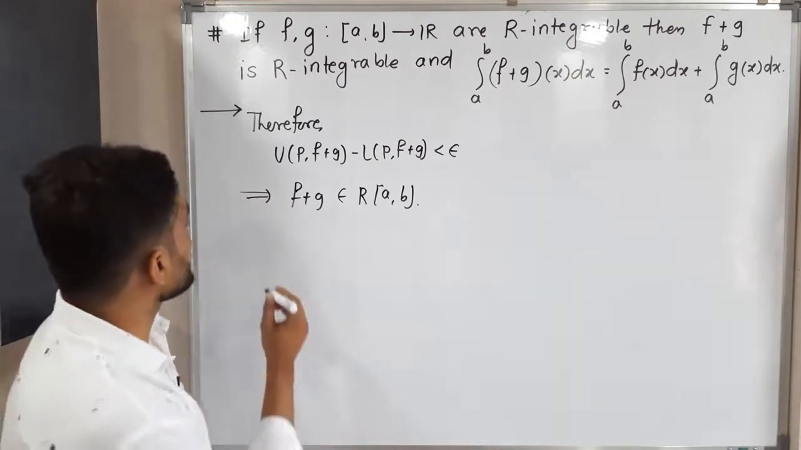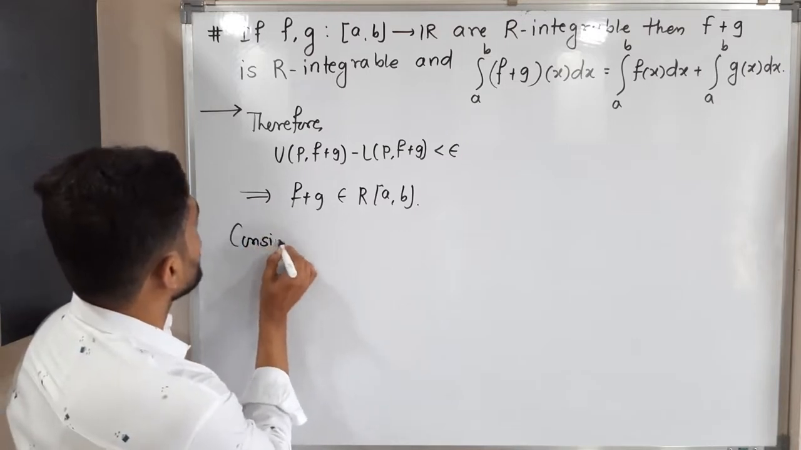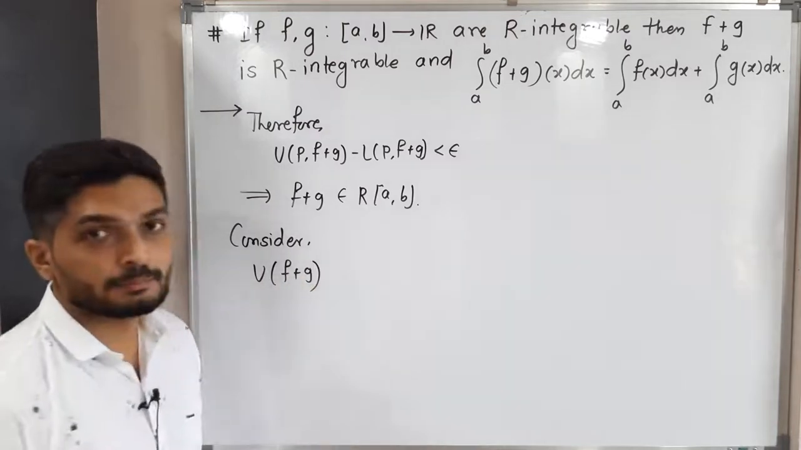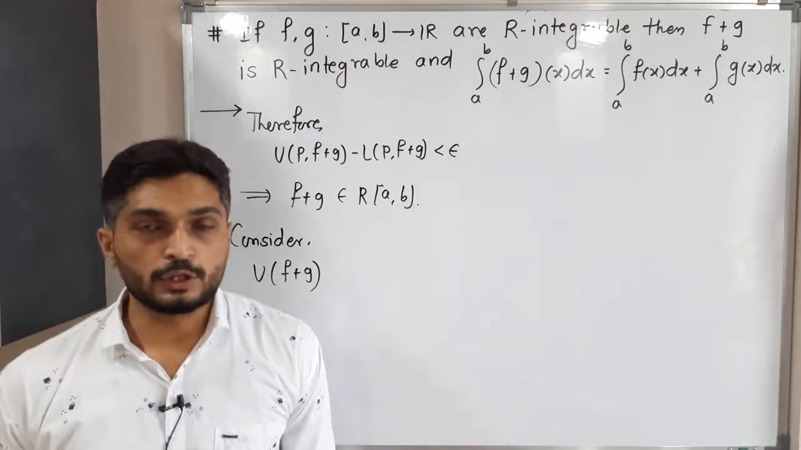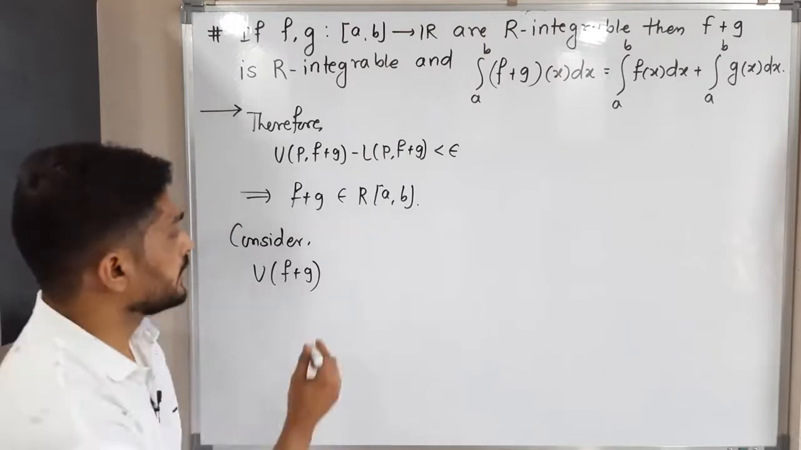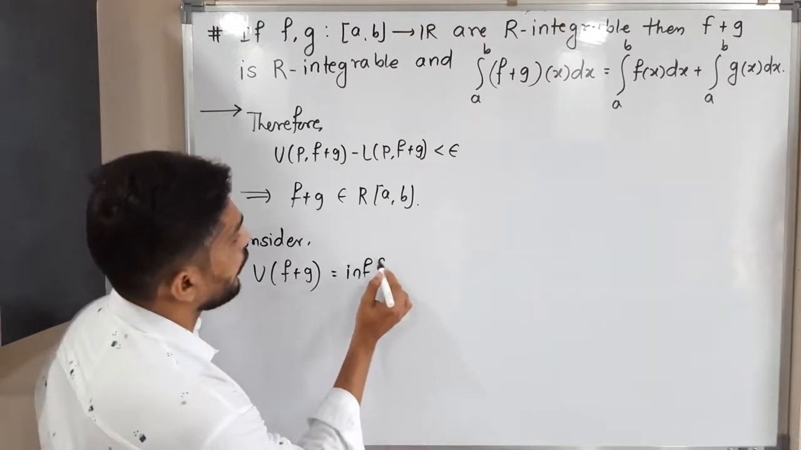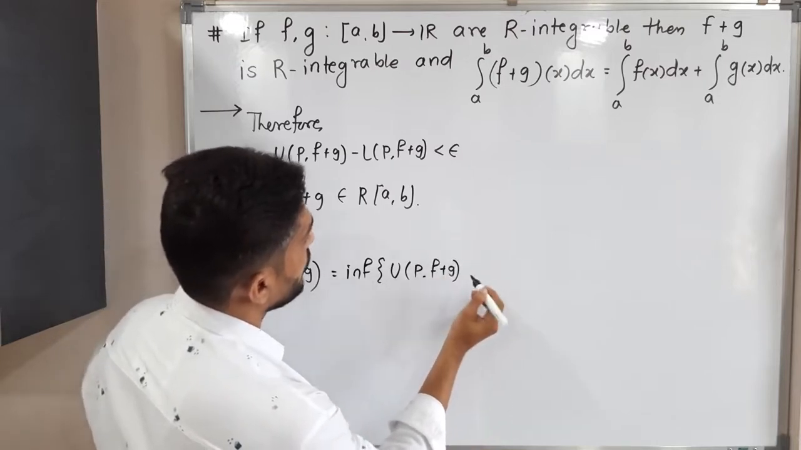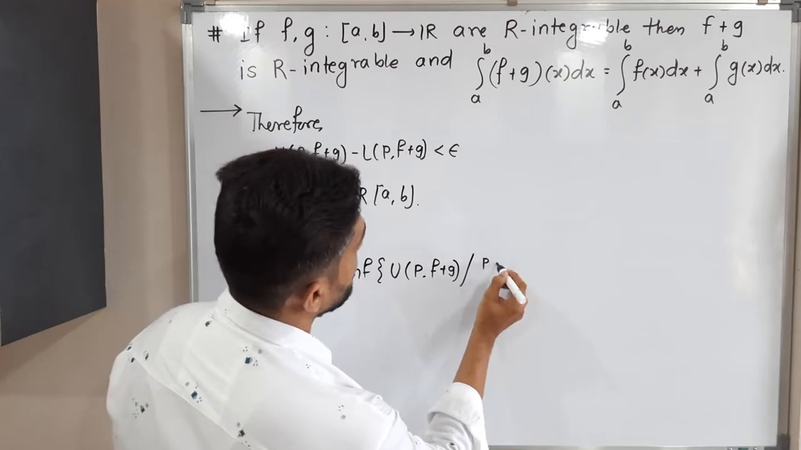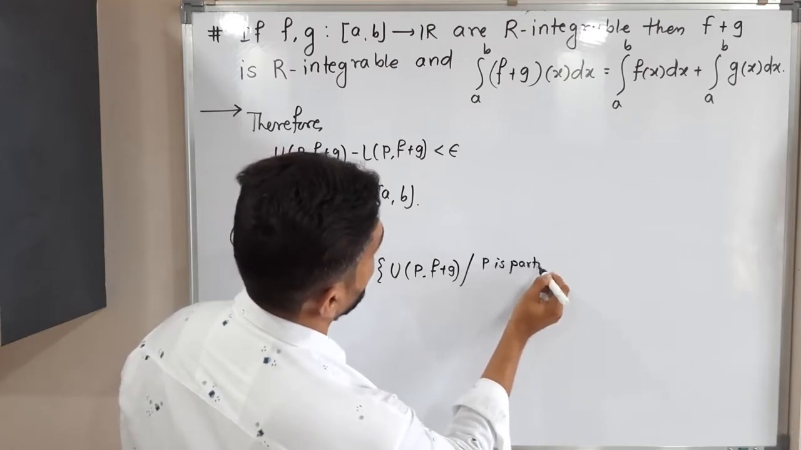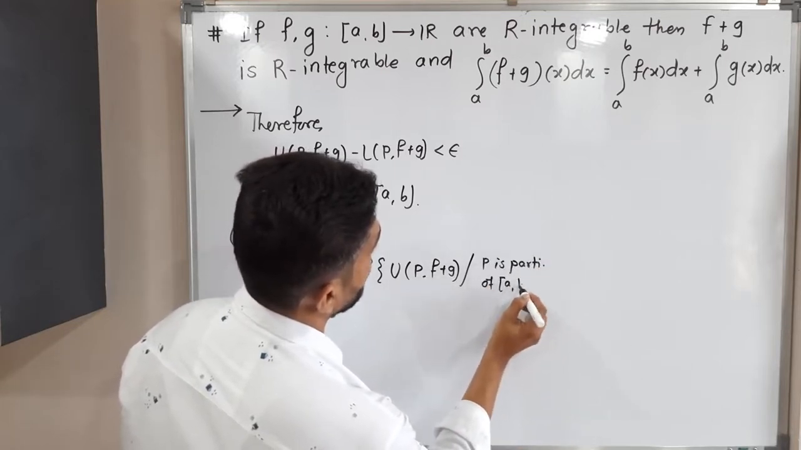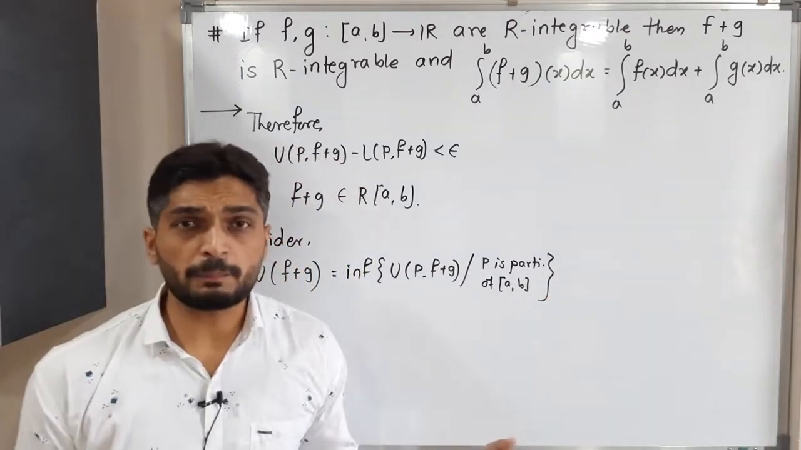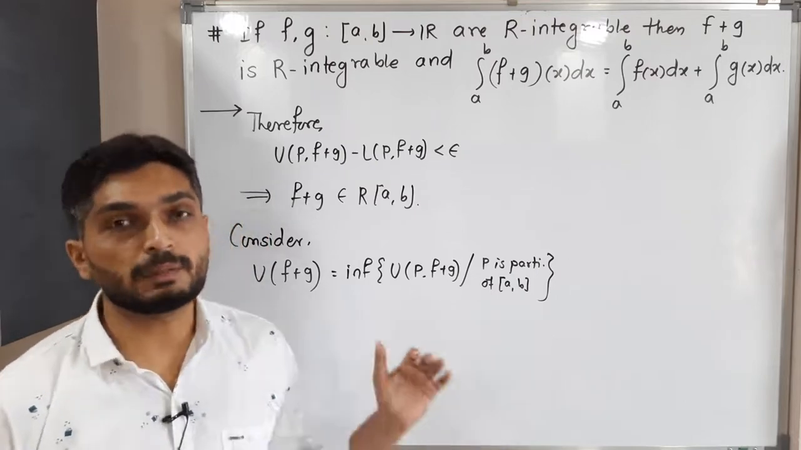So what will I do? I will start with, let me consider, U(f+g). You are familiar with that. This is nothing but the upper integral of f plus g. So what is the definition of upper integral? Its definition is the infimum of the upper sum. You're getting it? So U(P, f+g), where P is a partition of the closed interval [a, b]. So whatever different upper sums we have, its infimum is nothing but the upper integral.